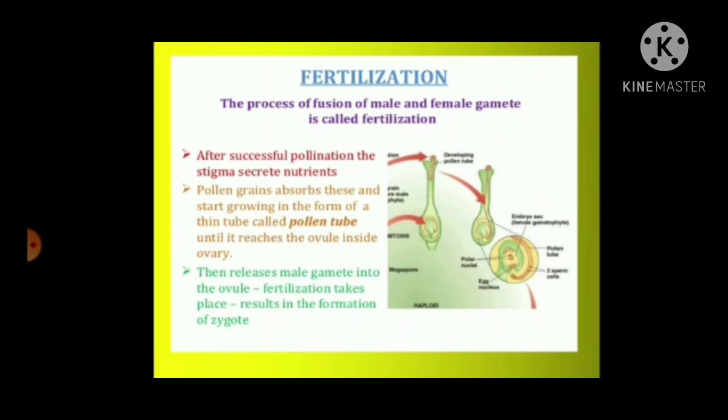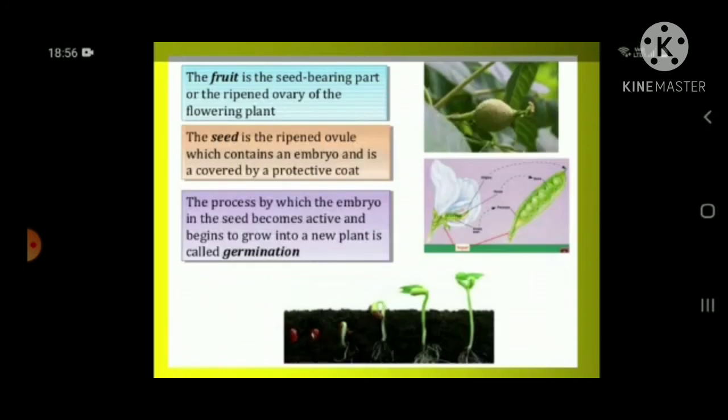Fertilization. The process of fusion of male and female gamete is called fertilization. After successful pollination, the stigma secretes nutrients. Pollen grains absorb these and start growing in the form of a thin tube called pollen tube until it reaches the ovule inside the ovary, then releases the male gamete into the ovule. Fertilization takes place, resulting in the formation of zygote.